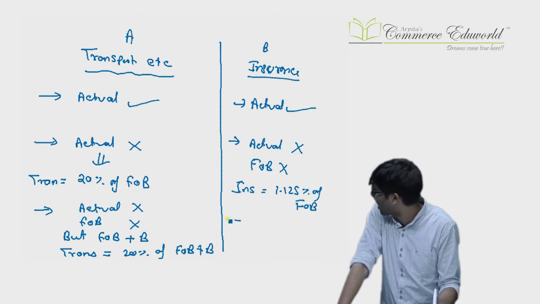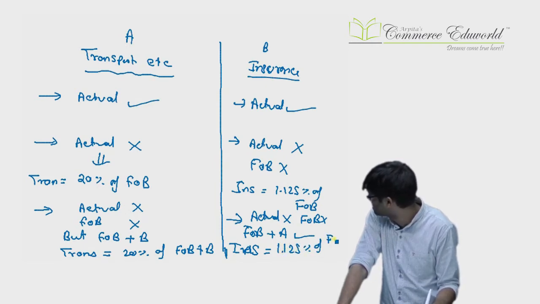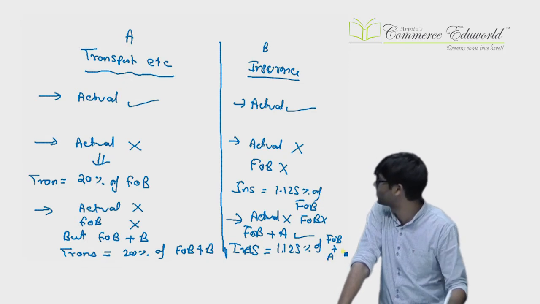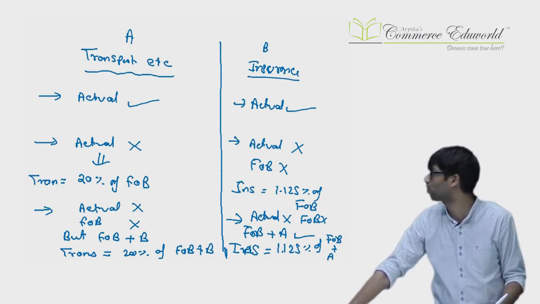Third case, actual not known, FOB not known, but FOB plus A known. In that case insurance is equal to 1.125% of FOB plus A. Okay, these are the new rules on how to add the transportation etc. cost and how to add the insurance.